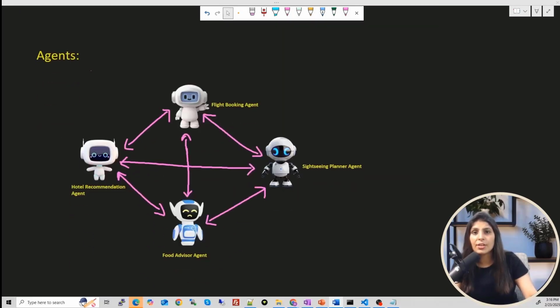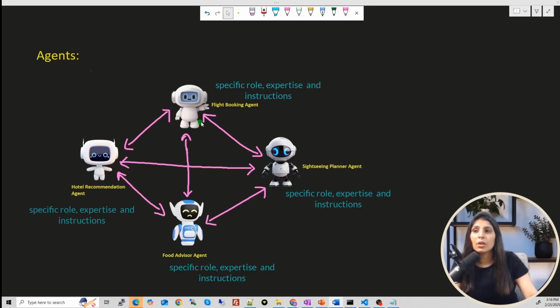In Crew AI, each agent is like a team member with a specific role, expertise, and instructions. See here also. See here only. This flight booking agent is like one team member. The task of this team member is to book flights. And this hotel recommendation agent is like a team member who will provide the list of hotels on the basis of our budget. Okay. So an agent is like a team member, and each agent has a specific role, expertise, and a specific set of instructions.